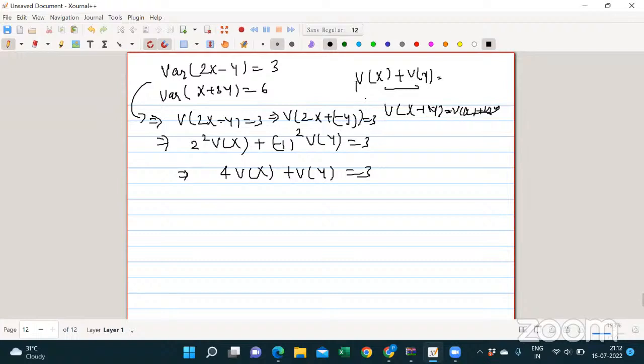Yes, that's what I'm saying. Sir, if it is expectation, we'll get a mistake there. Expectation will get the minus, not variance, because in the variance the sign gets squared.